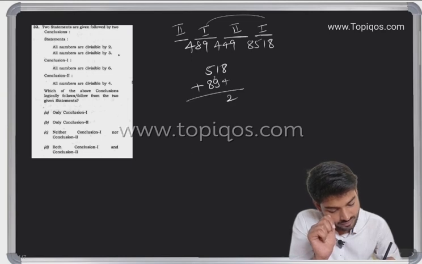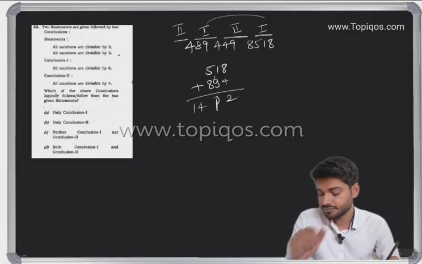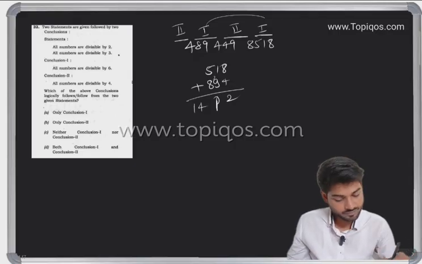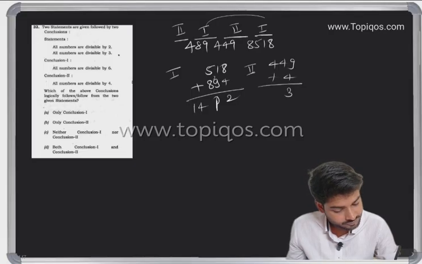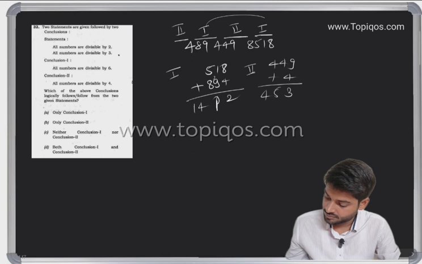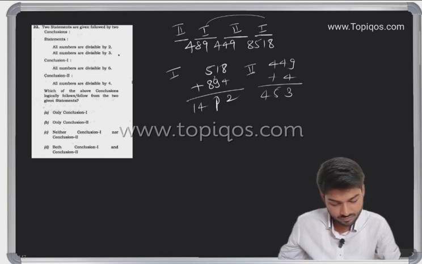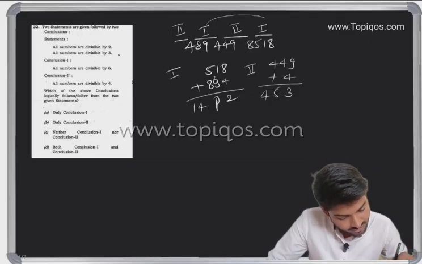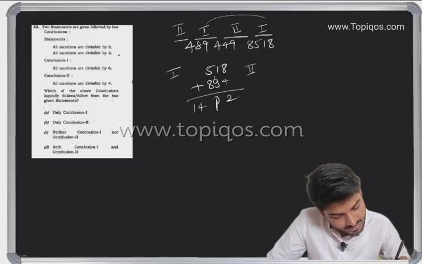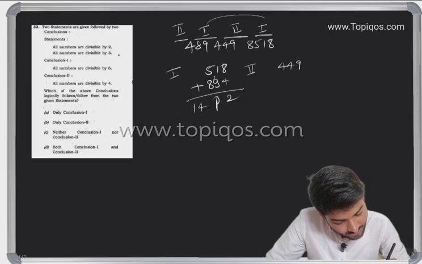So 8 plus 4 is 12, 9 plus 1 is 10, 11, 8 plus 5 is 13, 1412. So we have 1412 for group 1. Here we have 449 in group 2, sorry, 498.